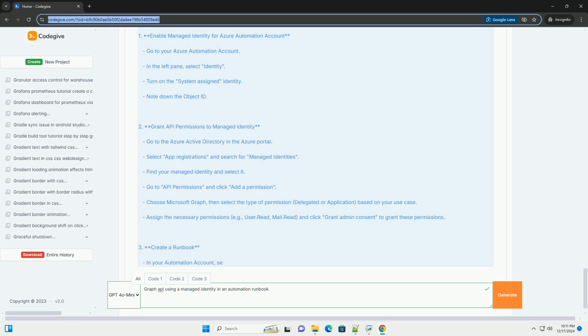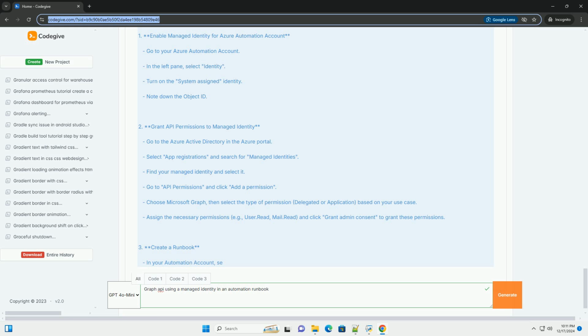3. Create a runbook. In your automation account, select Runbooks from the left menu. Click on Create a runbook. Provide a name, select PowerShell as the type, and click Create. 4. Write the PowerShell code. Below is a sample code snippet that demonstrates how to authenticate with the managed identity and call the Microsoft Graph API to list users. PowerShell.